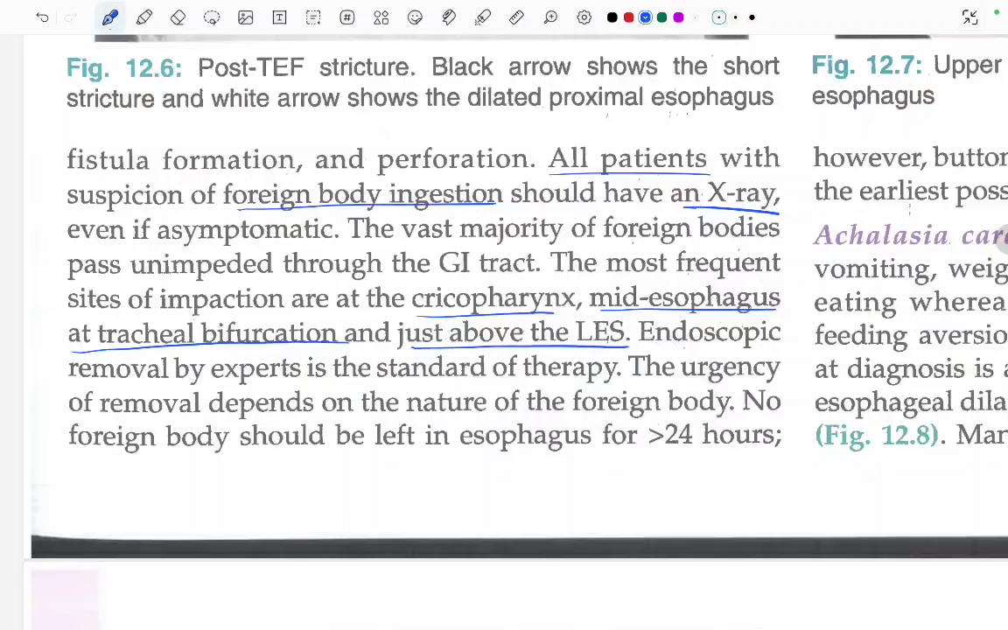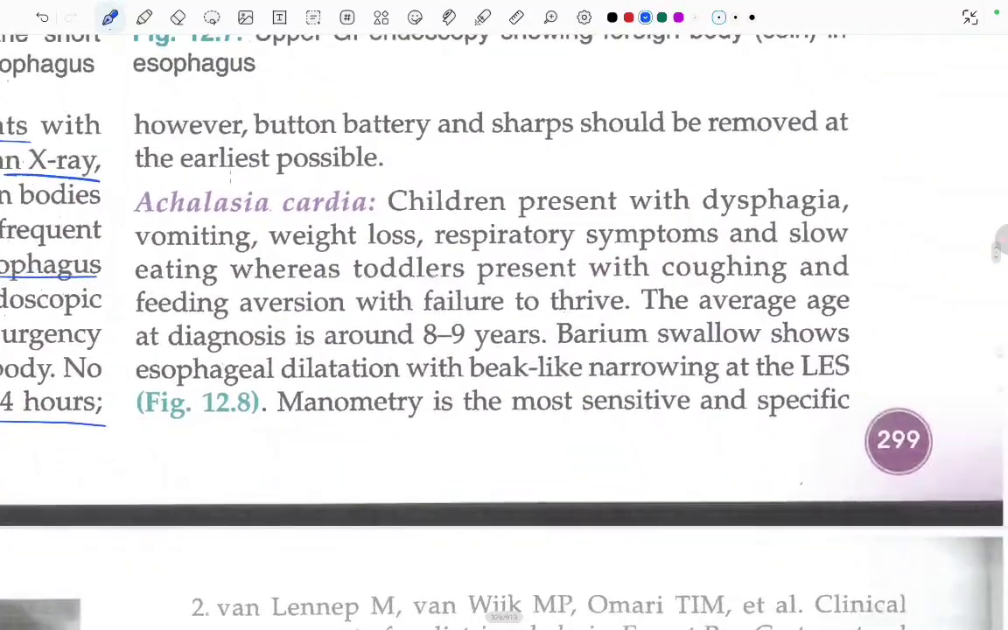Endoscopic removal by experts is the standard of therapy. The urgency of removal depends on the nature of the foreign body. No foreign body should be left in esophagus for more than 24 hours. However, button batteries and sharp objects should be removed as early as possible.